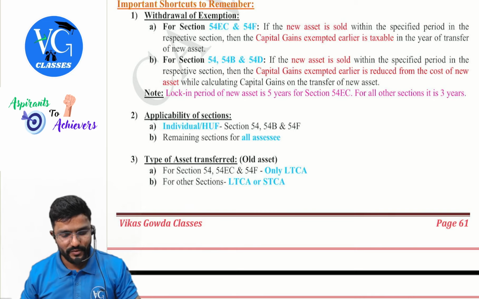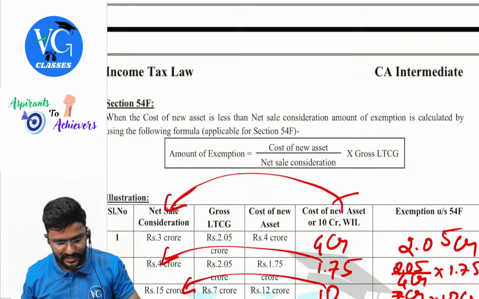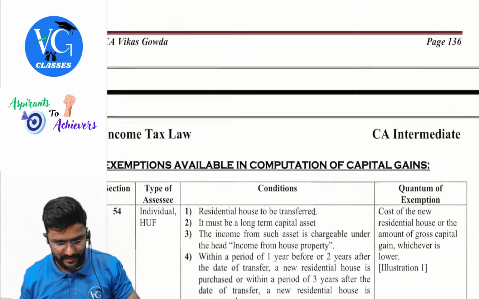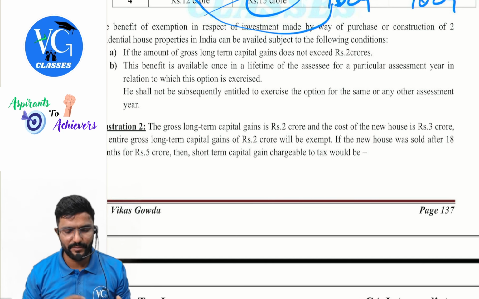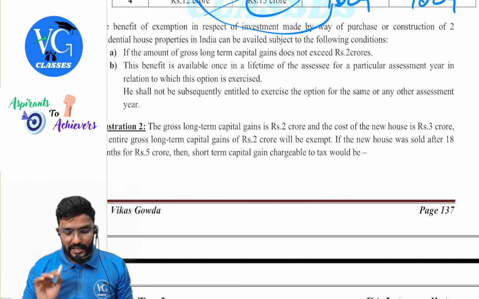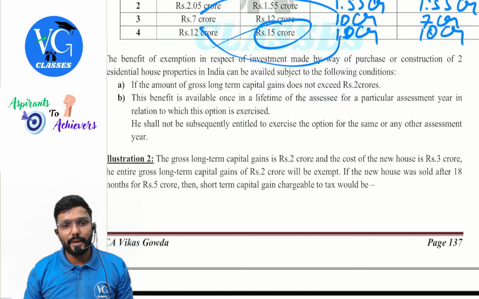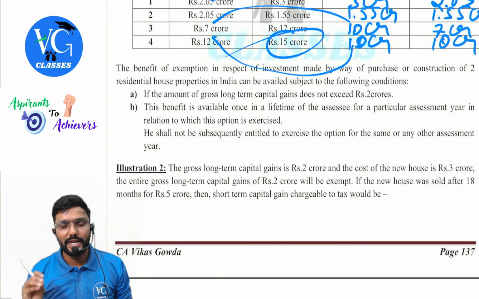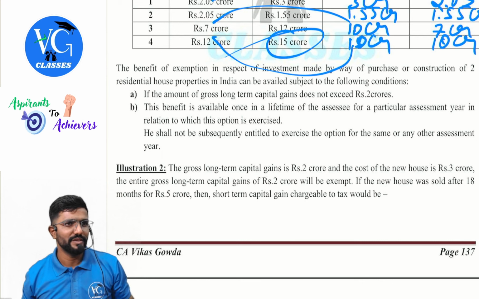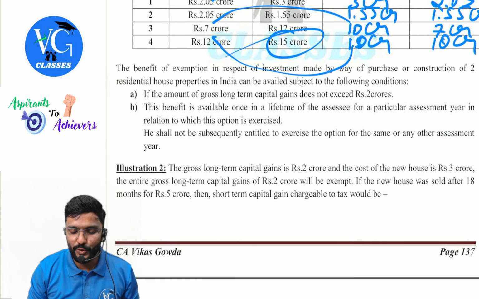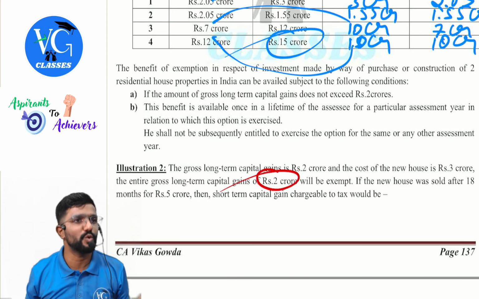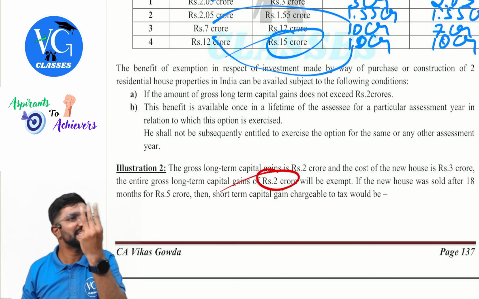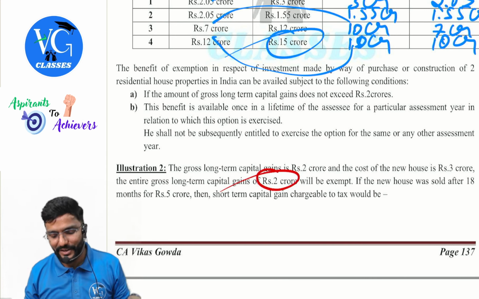Clear? Yes. So, at least for this, one illustration I will cover. You can see this is an example on section 54, guys, which has the same provisions. Illustration 2: the gross long-term capital gains is 2 crore and the cost of the new asset is 3 crore. So how much exemption can you claim? Cost or gross gain, whichever is lower: 2 crore. You have claimed it. Now, the new residential house you have purchased, you have to hold it for at least 3 years from the date of purchase. You have not held it.